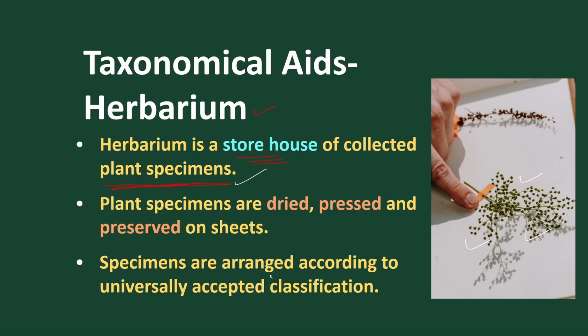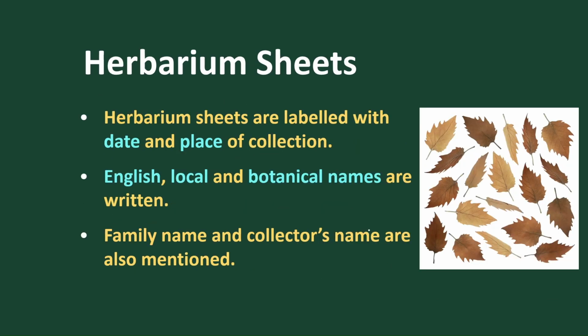Specimens are arranged according to their accepted classification. Normally in a herbarium, what happens? We take a specimen and label it with its date and place. The label may be in English or local names, or botanical names may be written. We also write its family name, and the collector's name is mentioned. So a herbarium is a store of collected plant species in dried, dead form, which makes identification of organisms very easy.